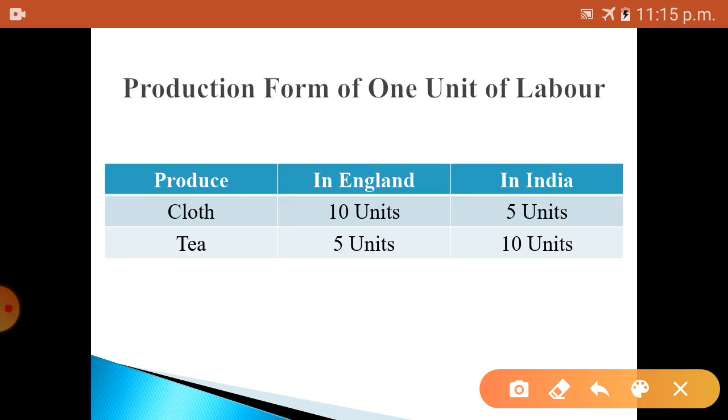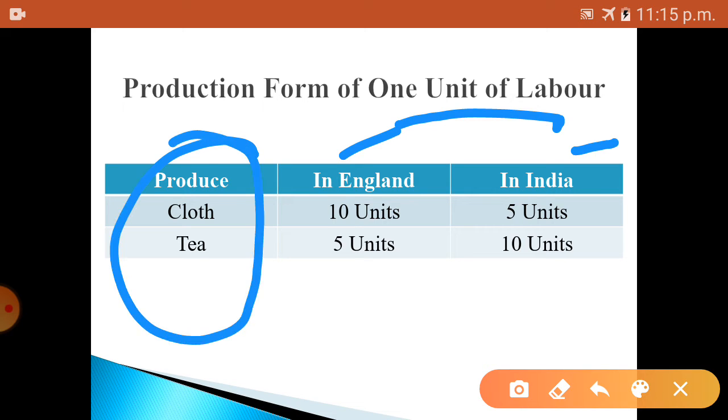See, there is production with 1 unit of labor. There are two countries, one is England and one is India. Both are producing cloth and tea. In England, one unit of labor is producing 10 units of cloth and 5 units of tea. Whereas in India, 1 unit of labor is producing 5 units of cloth and 10 units of tea.